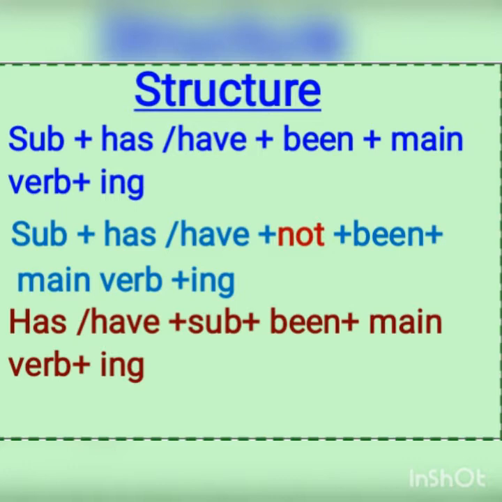Then in negative sentences, we use subject plus has/have plus not plus been plus main verb with ing. And in interrogative sentences, we use has/have plus subject plus been plus main verb with ing. Children, here you can see that there are two auxiliary verbs. Auxiliary verbs means helping verbs like has, have and been. Okay, and one main verb that is used along with ing.